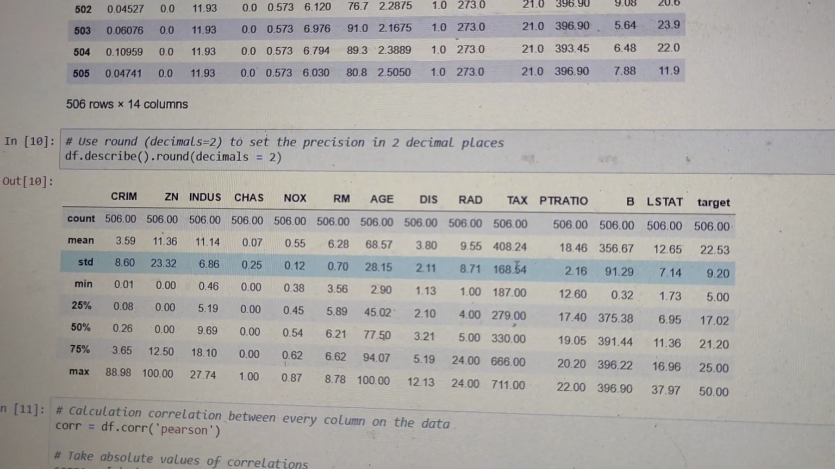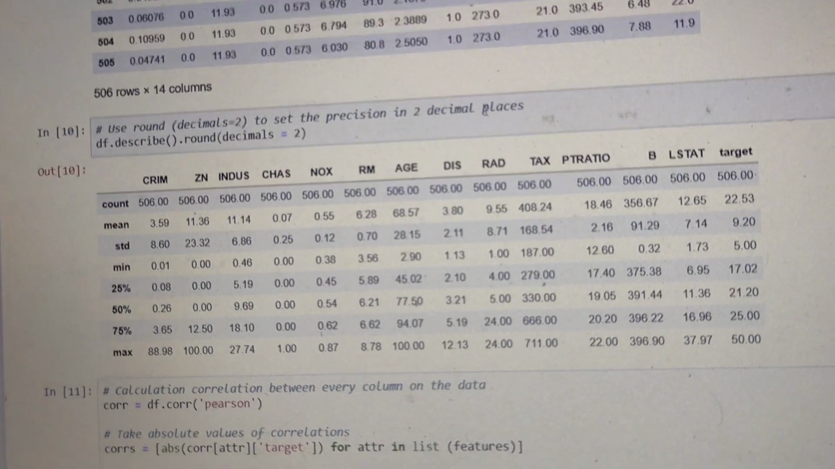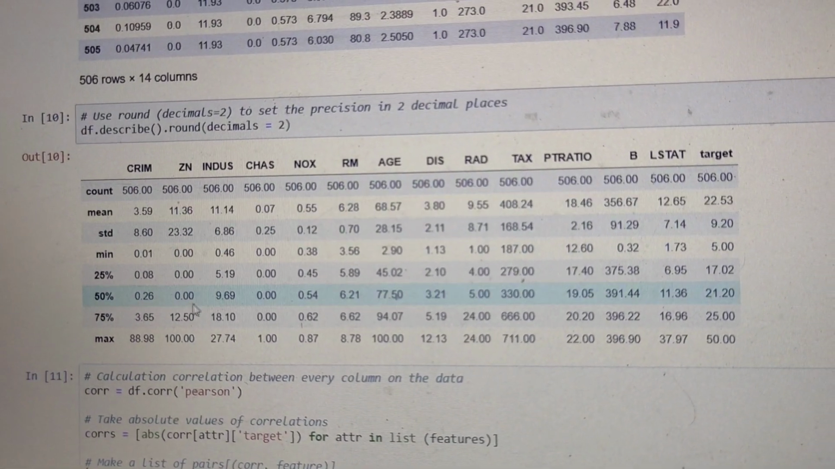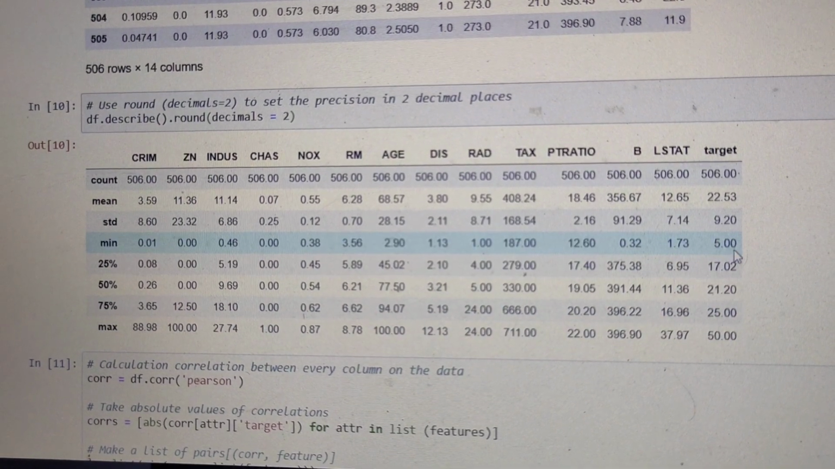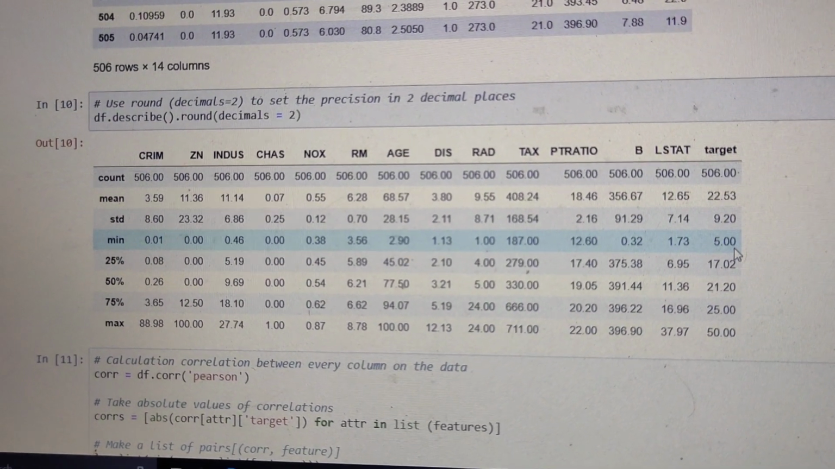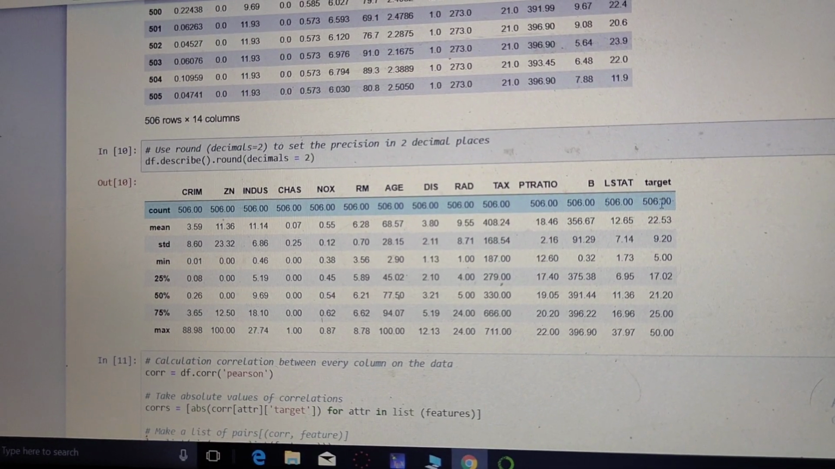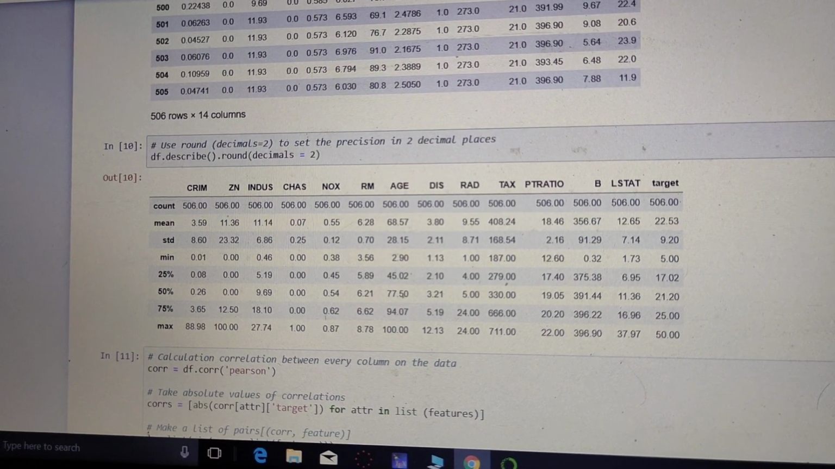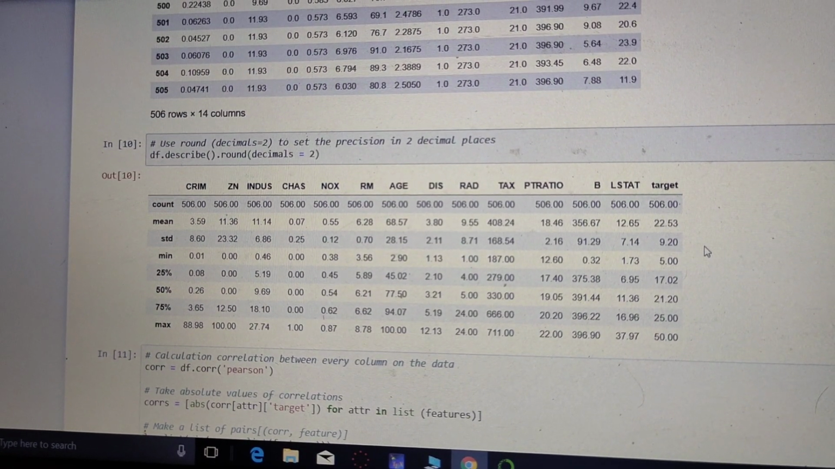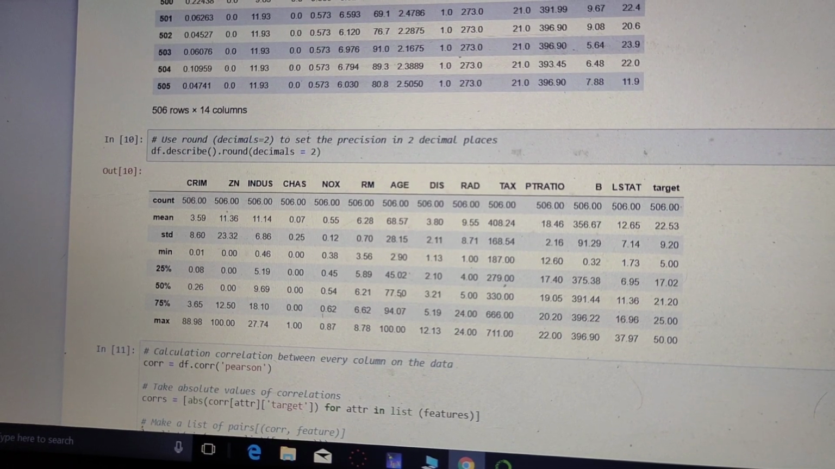I rounded the decimal number precision to 2 decimal places. This is the maximum value 50, this is the minimum value 5, the target value, and the count is equal to 506, and the mean is equal to 22.53. The standard deviation is 9.20. This is all our target value, the predicted target value.